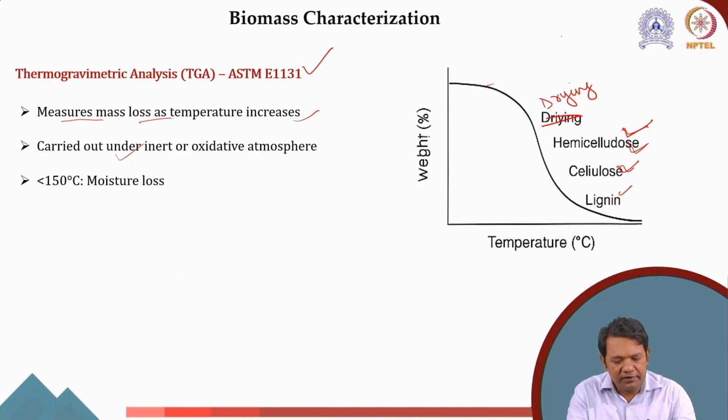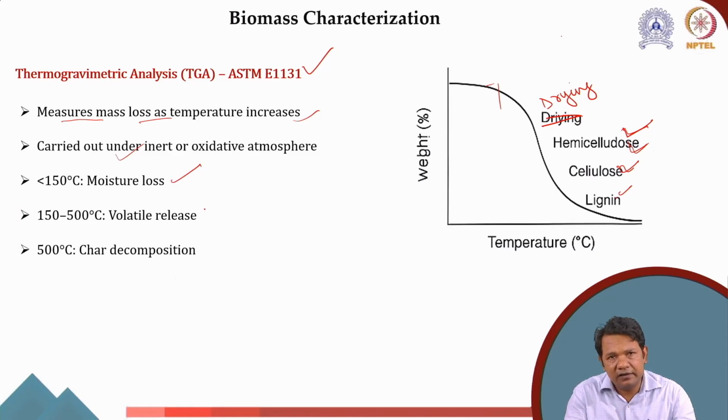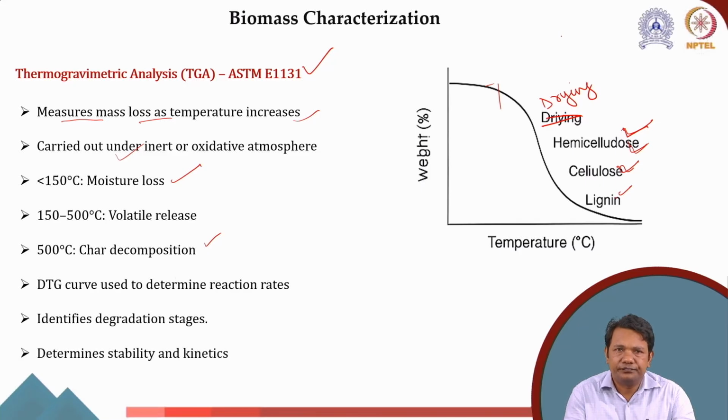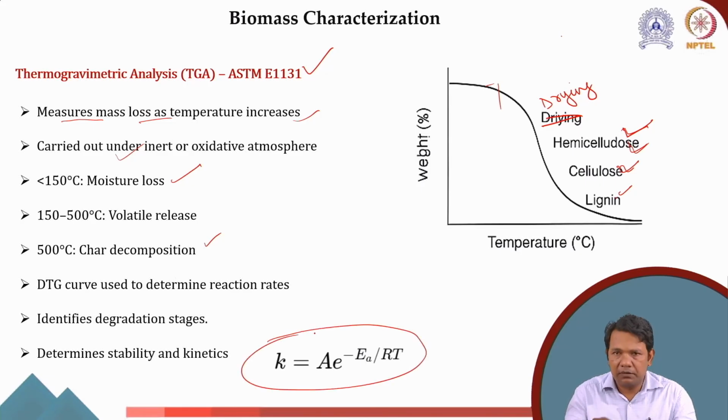Usually at less than 150 degrees Celsius we can see the moisture loss. From 150 to 500 degrees Celsius we see the volatile release, and above 500 degrees Celsius we see the char decomposition. We can also use the DTG curve to determine the reaction rates, identify the degradation stages, and study the stability and kinetics. For example, I can use the thermal degradation as conversion and use this equation to find the activation energy for all kinds of calculations for the biomass.